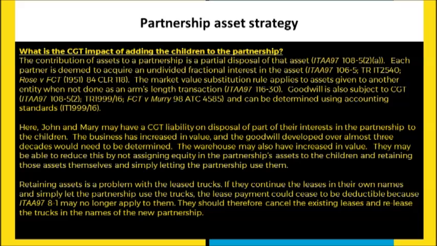And so when an asset is put into a partnership, each partner is essentially considered to have acquired a fractional interest in that asset. And in situations where there's either no money consideration offered, or it's something that's either much below or much above market value, it's not an arm's length transaction, and the market value substitution rule applies.